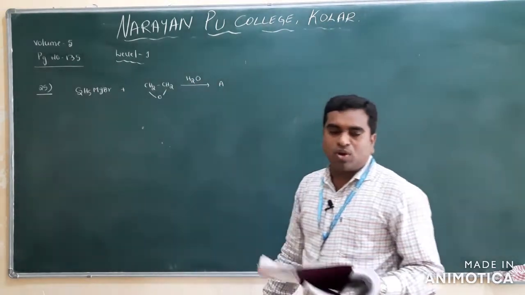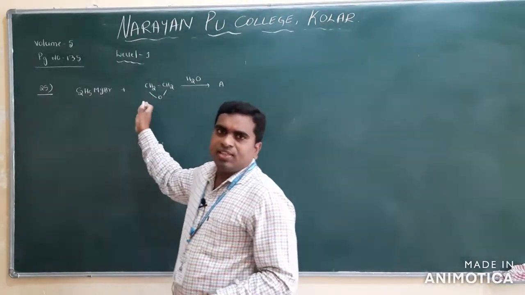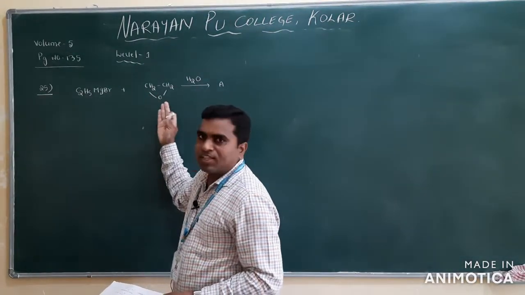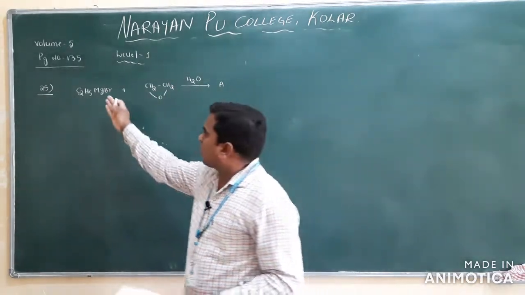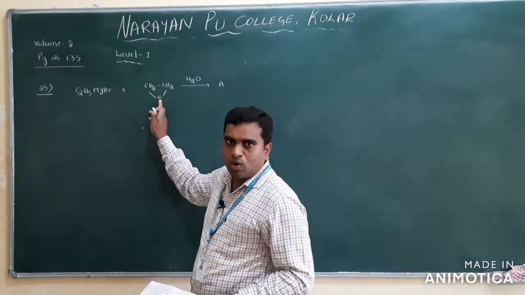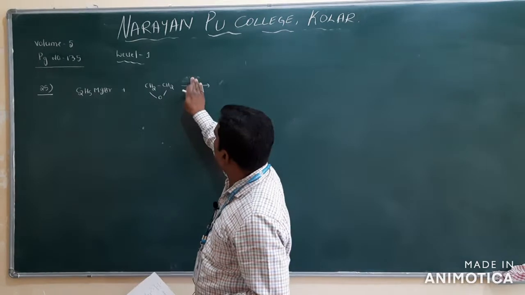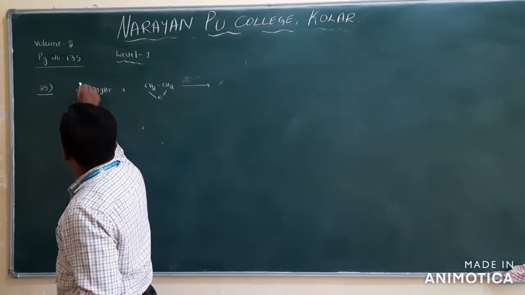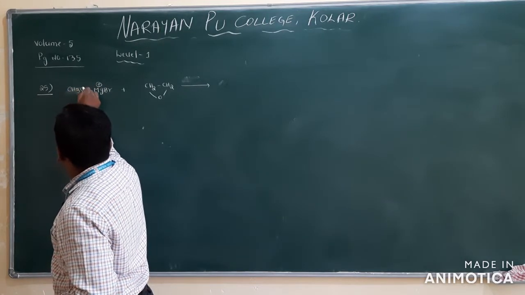Here you are asking for the final product. Same example, I have discussed in the PU part only: Grignard reagent reacted in the preparation of alcohols. I mentioned this one. So Grignard reagent reacted with the epoxide, ethylene oxide can also be called epoxide, and what will happen? Followed by which one here? Hydrolysis. So you know what happened here, C2H5 means when it breaks, this is what we can write, CH3,